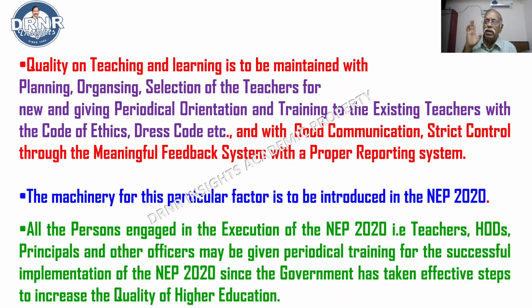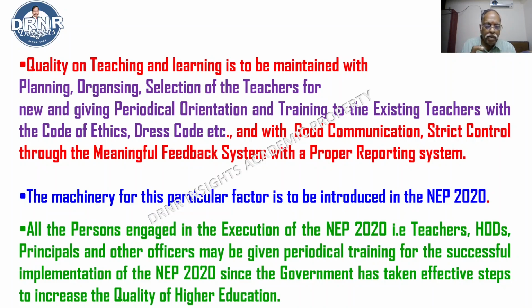Academic audit is to be conducted with the planning, organizing, selection of new teachers, and giving periodical orientation and training to the existing teachers with the code of ethics and the dress code, etc. Provisions are there in our National Education Policy, and with good communication, strict control through a meaningful feedback system with a proper reporting system and academic audit. This is another system. Every student will accept my suggestion.